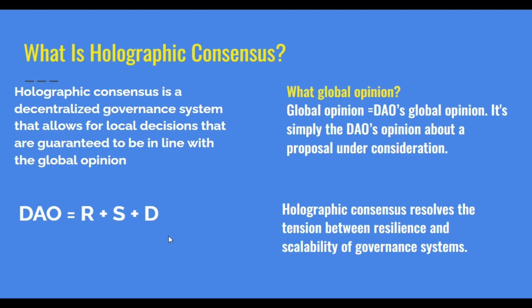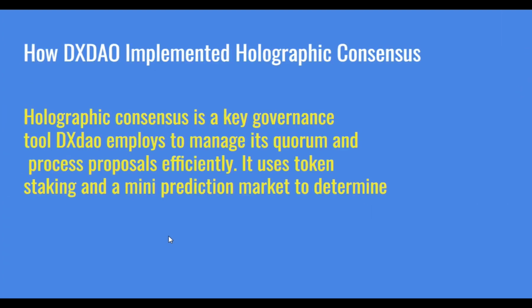Okay, this simply means that for a DAO to claim to have a resilient and scalable system, it must be able to make quick, small decisions that influence what is going on.